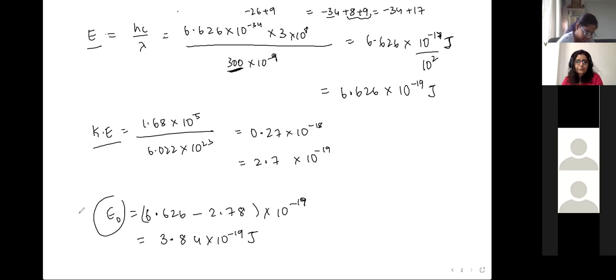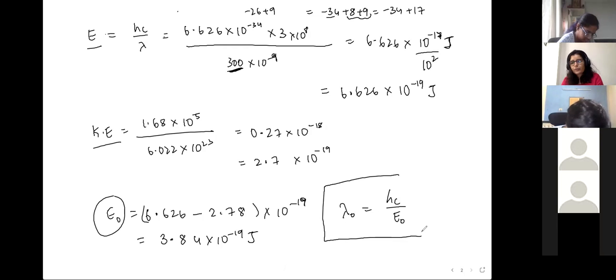Okay, we got E naught. So based on this, you can also find lambda naught using E naught equal to hc by lambda naught. So it'll be lambda naught equal to hc by E naught. Okay. So this calculation, since you guys did the homework, you should be able to do this. Let's skip this for now.